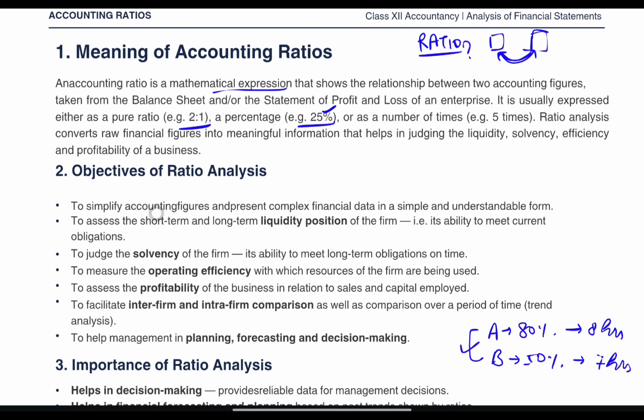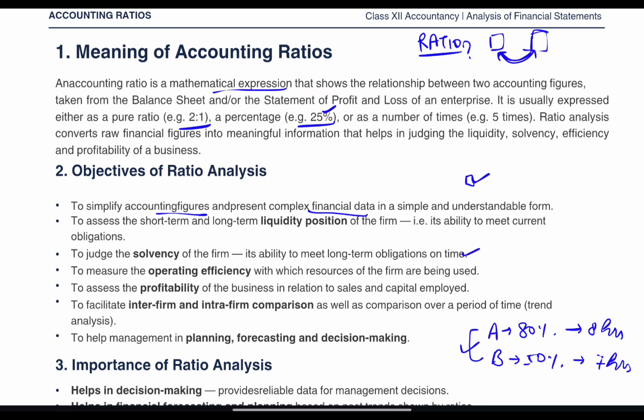First of all, to simplify accounting figures and present complex financial data in a raw and understandable form. To assess short-term and long-term liquidity position of the firm, that is whether it is able to meet its current obligations or not. To judge the solvency of the firm, that is whether it is able to meet its long-term obligations on time or not.